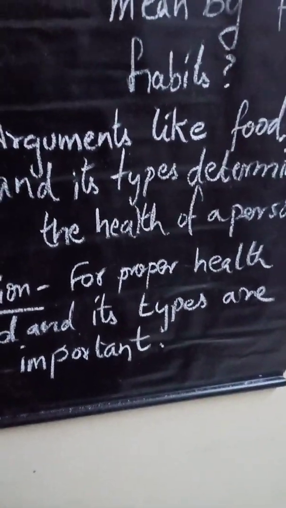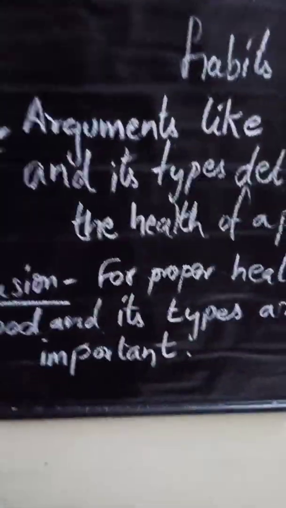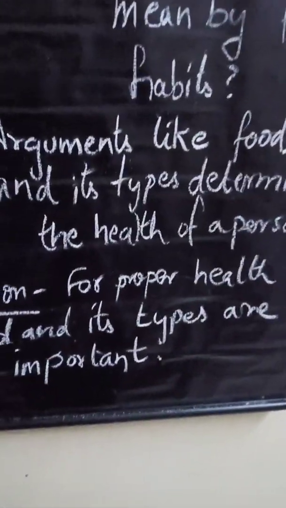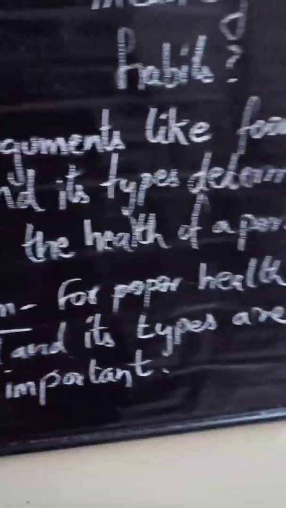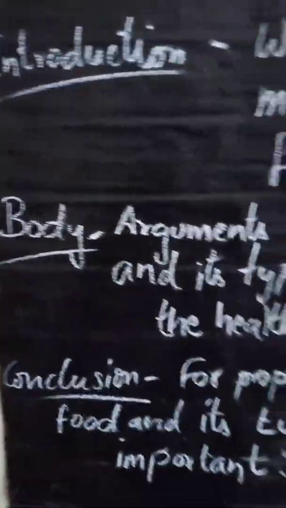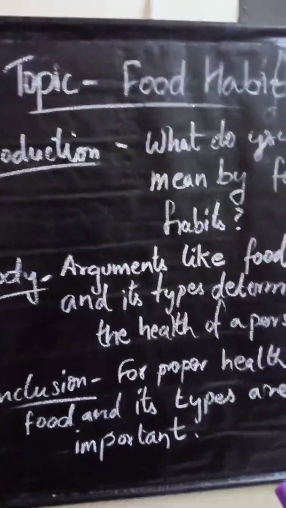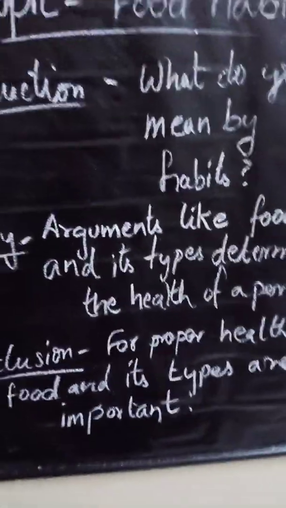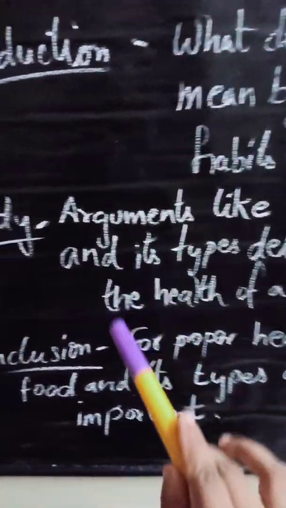Then you can quote some proverbs or sayings related to this topic, like: if wealth is lost, something is lost; if health is lost, everything is lost. So like that you can use some expressions or proverbs according to the topic, and you can write a beautiful paragraph and score good marks.